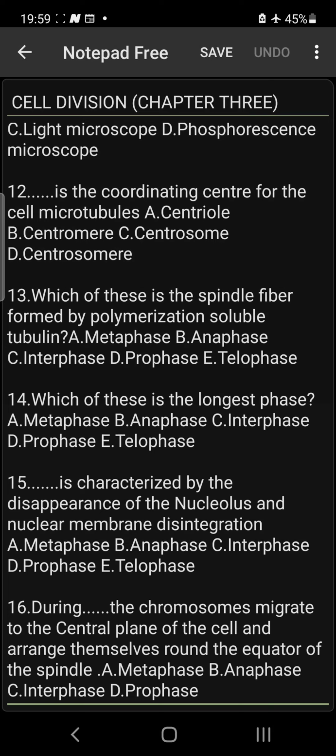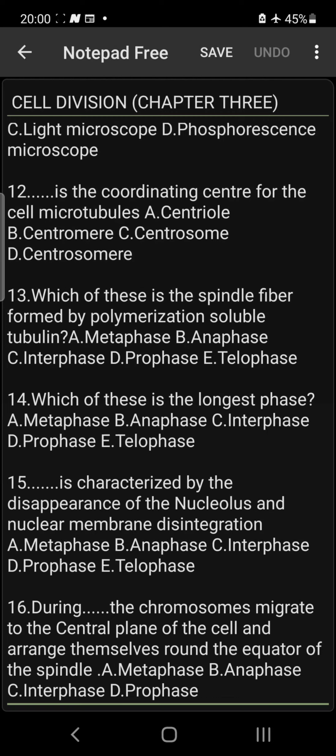But during telophase, the nucleus reappears and the nuclear membrane is what? Reformed. So please take note of that. The answer is the prophase.